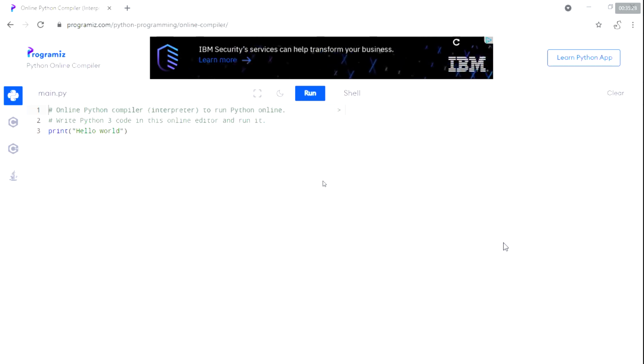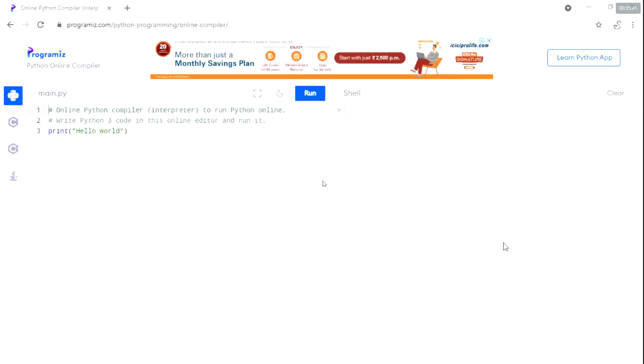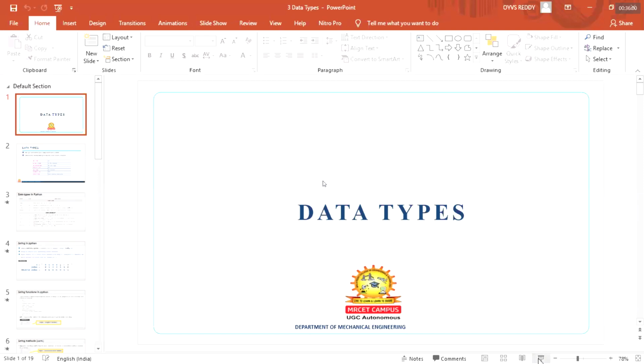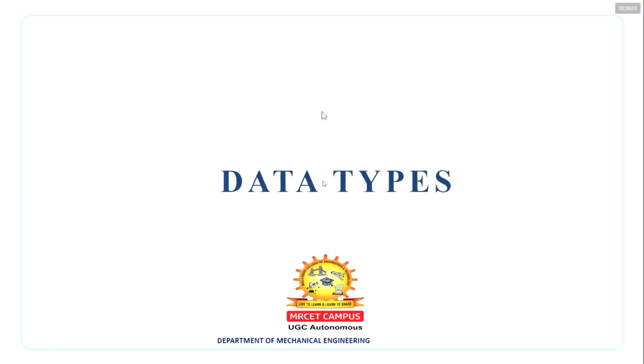Basic, derived, enumeration, void. Basic: int, float, char. Long, short, double. Double is there or not? Yes, sir. The same thing here also: there are different types of data types. I think it's visible for you. Now see here.